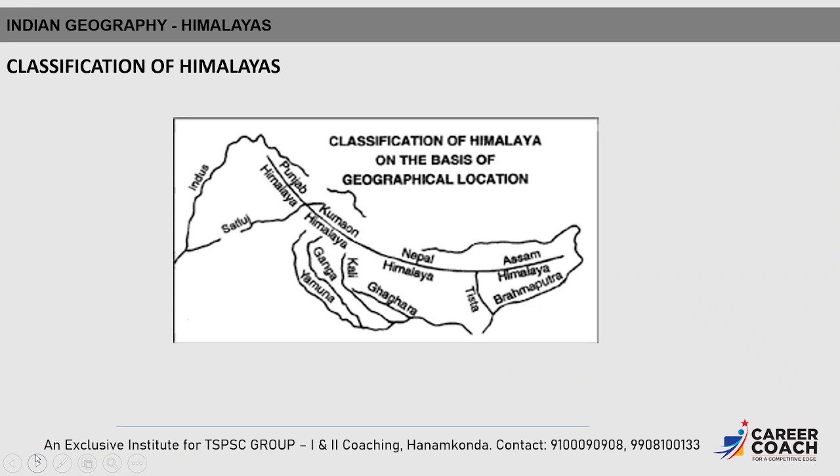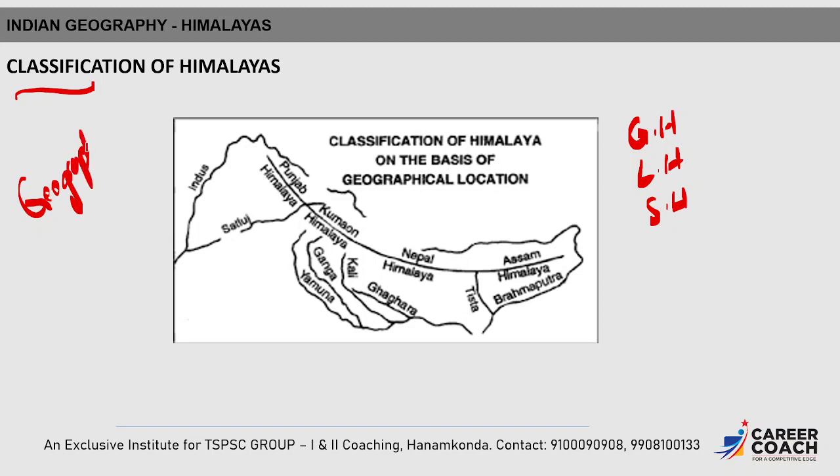In the classification of Himalayas, in the previous video, we divided the classification on the basis of Greater Himalayas, Lesser Himalayas, as well as the Shivalik. But now, how will we divide the Himalayas on the basis of geographical location?